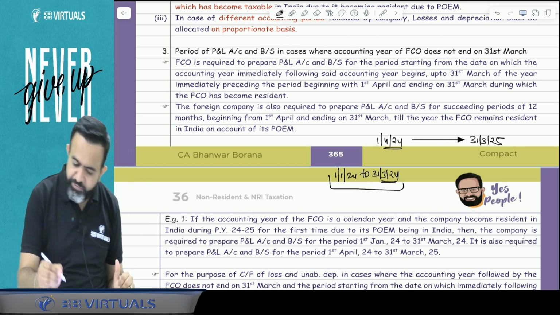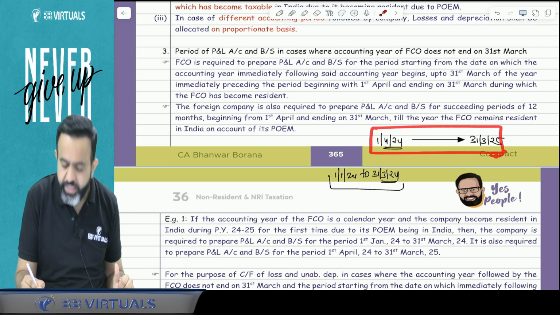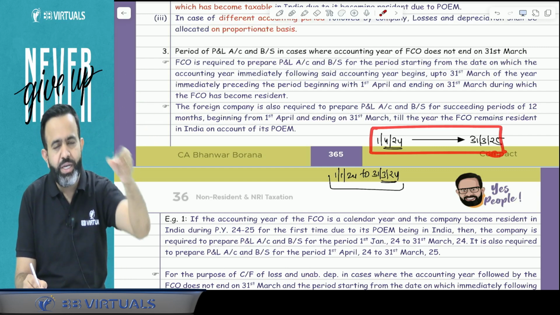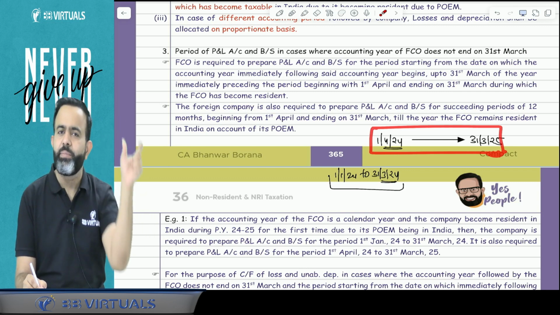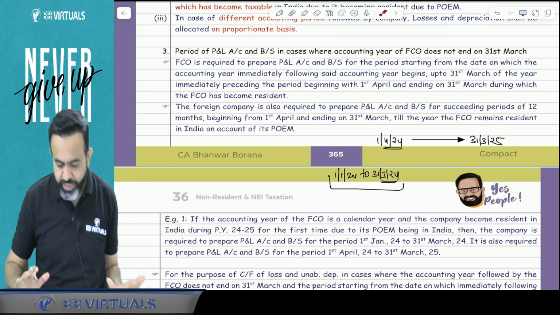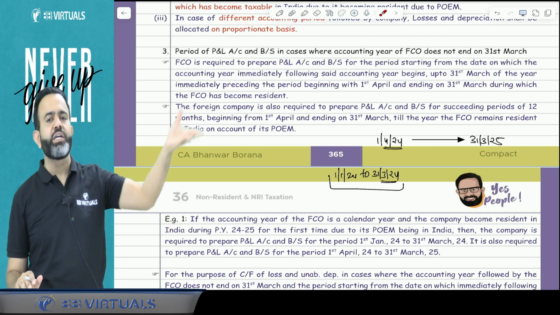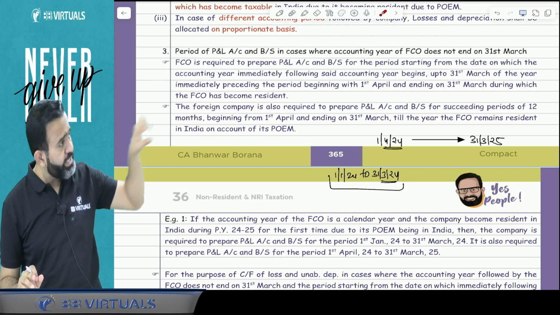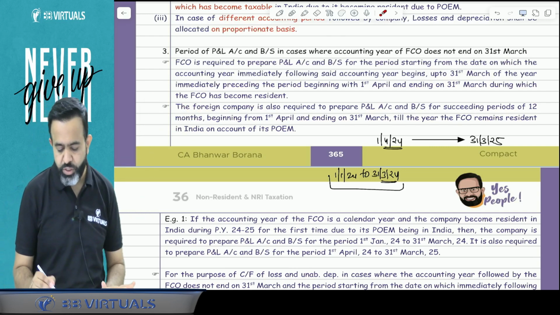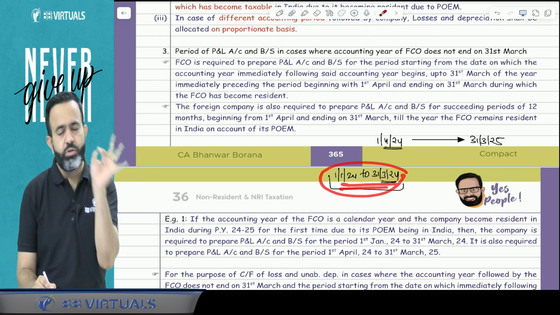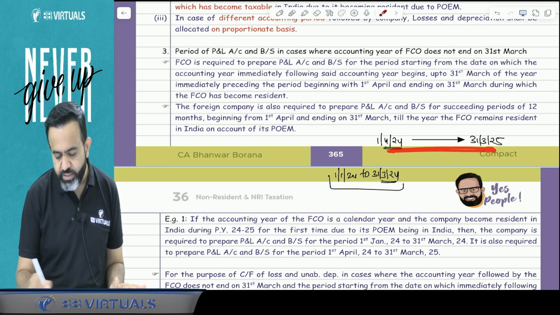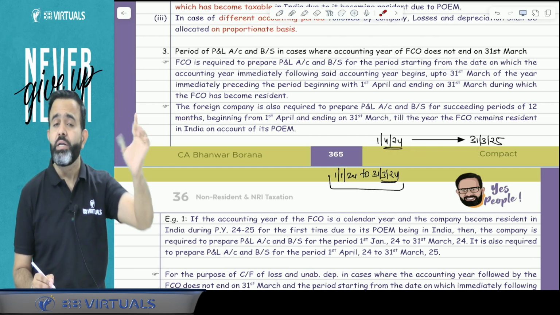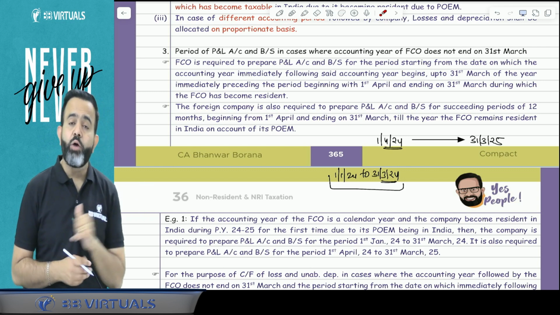And from now onwards, every year that company has to prepare its profit and loss account and balance sheet as per the financial year. Means for the previous year, they have to prepare the balance sheet and profit and loss account. So what I am saying is, if that company follows a different accounting year, in India we follow the financial year. So in this particular case, from whenever their accounting year starts till 31st March 2024, they have to prepare the profit and loss account and balance sheet. And now onwards, every time they have to prepare the 12-month profit and loss account and balance sheet as per the financial year.